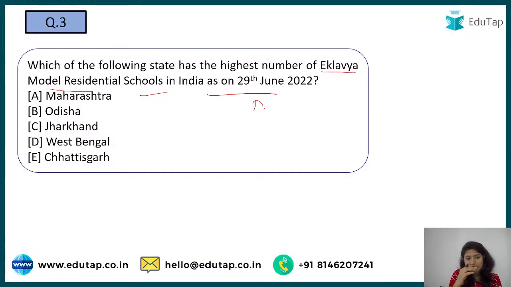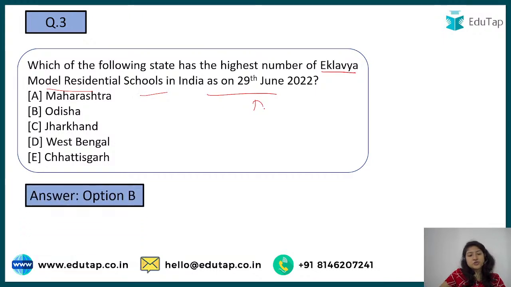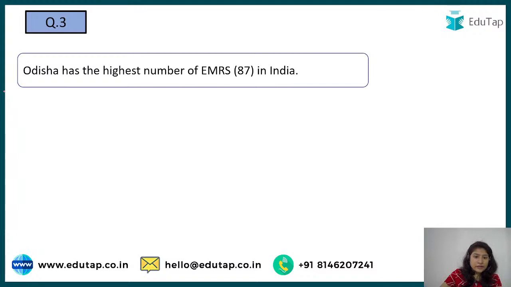I'm expecting that you all should know the answers. I'm getting answers: B, SK saying B, Megha, Nilesh saying B, Anand saying B, and yes, option number B is the right answer, that is Odisha. So we currently have the highest number of these Eklavya schools in Odisha.